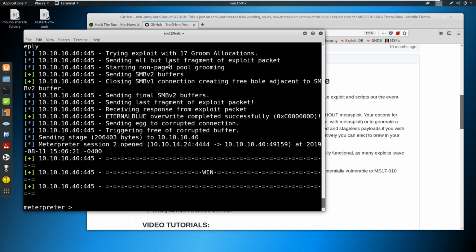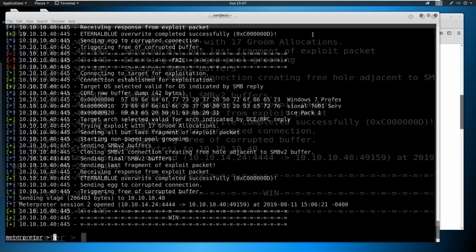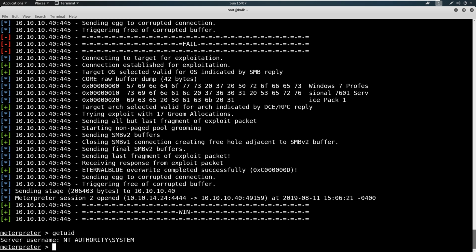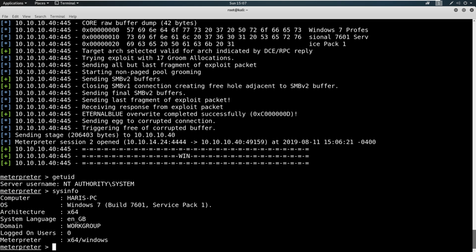Okay, so let's go back here. You see that we got a shell. This is perfect. It failed the first time. I told you guys it might fail. That happens, but we got the win here. Same thing, we could get the UID. We are authority system, sysinfo here. Okay, we've got a Meterpreter 64-bit and an architecture 64-bit. Wonderful. That's what we want, right?